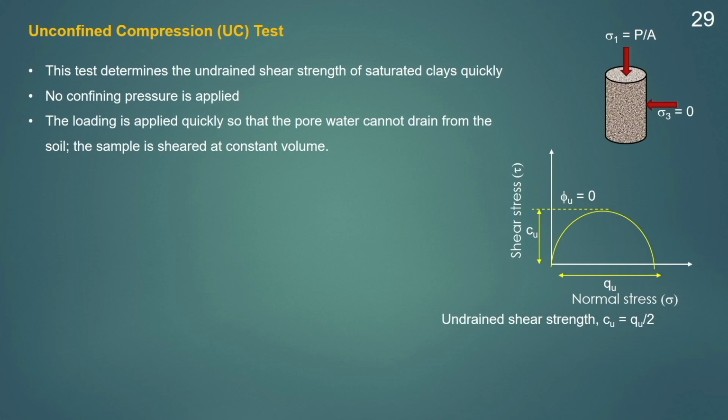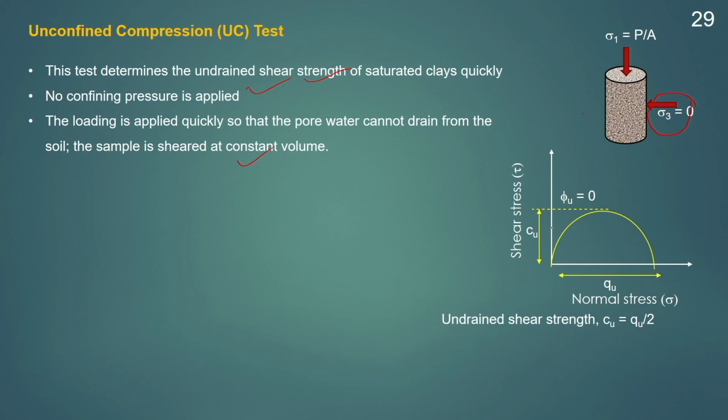This is a type of triaxial test, but in this case no confinement is provided. So sigma 3 is 0 here. Since no confinement is provided, this type of test is generally carried out on soil samples which can sustain themselves without any support. So mostly clay soil samples can be used for this kind of test. This test determines the undrained shear strength of a saturated clay very quickly, and no confining pressure is applied. The loading is applied quickly so that pore water cannot drain out from the soil sample, and since the pore water cannot escape, the sample will be at a constant volume.